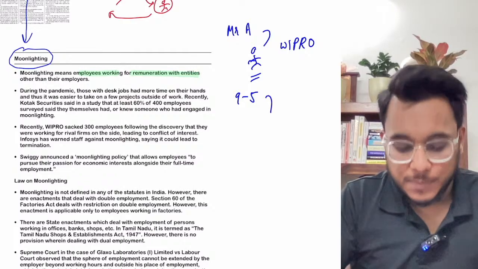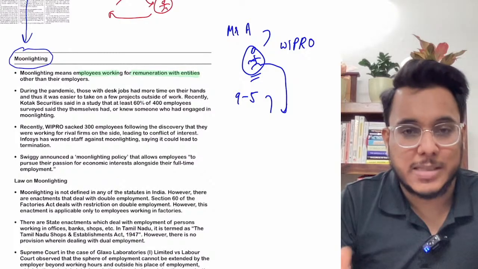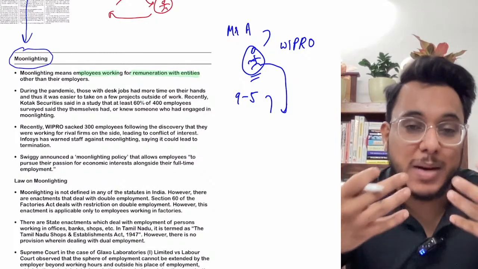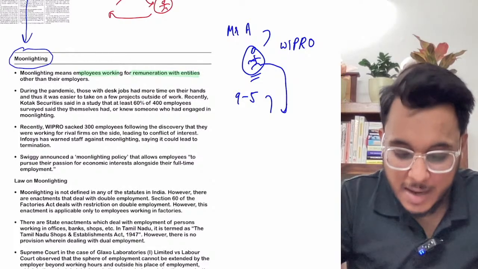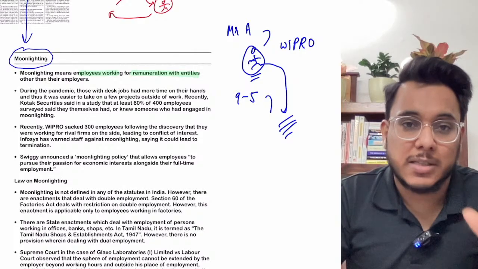Now after 5, this Mr. A is also taking some side assignments. For example, he's taking some assignments where he's building websites, where he's building certain Android apps, etc. So he is doing some part-time work also after his office hours are completed.